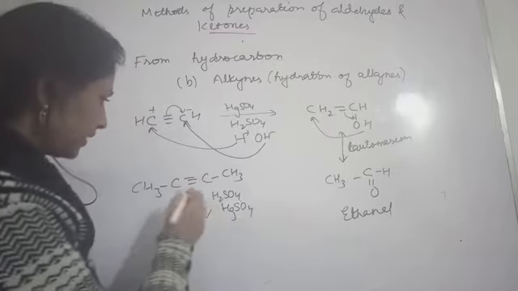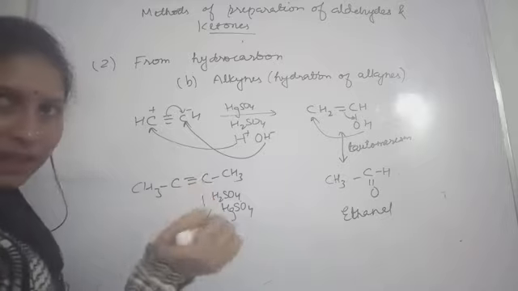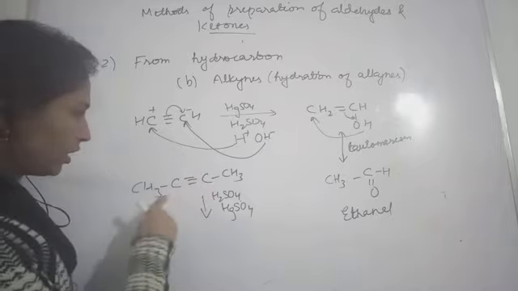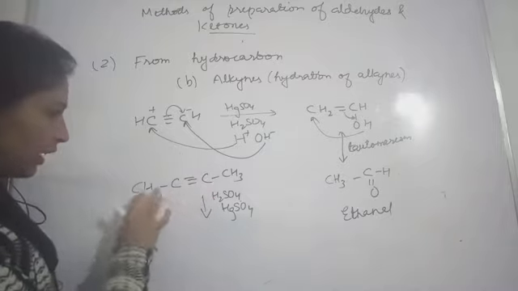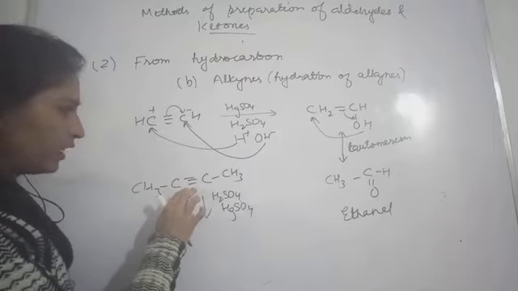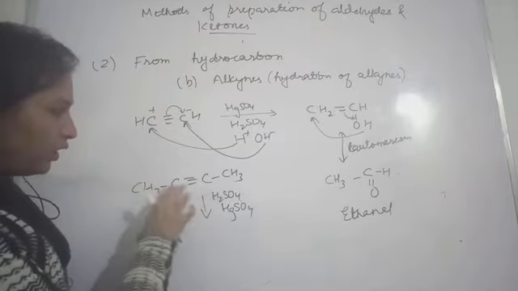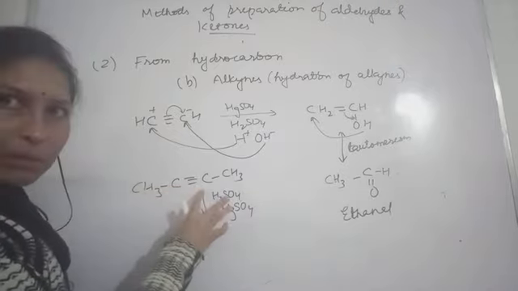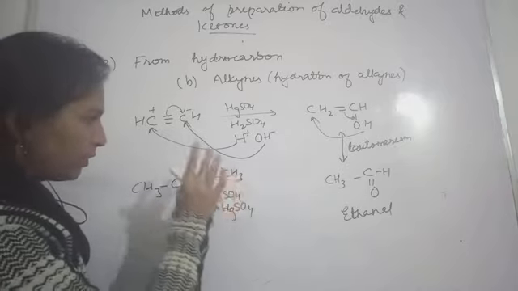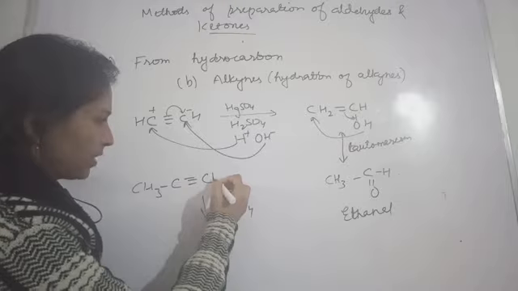In this case the carbon here is symmetrical, the triple bond is present here, so on either side of this triple bond you have the same number of carbons. If the number of carbons is different, suppose you actually have this CH.